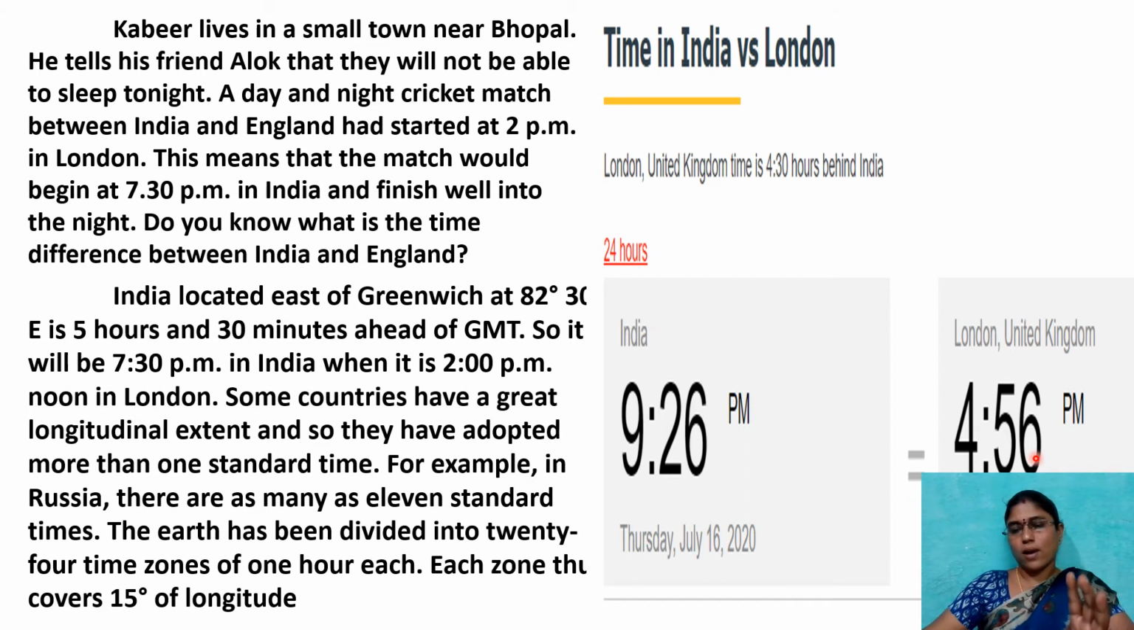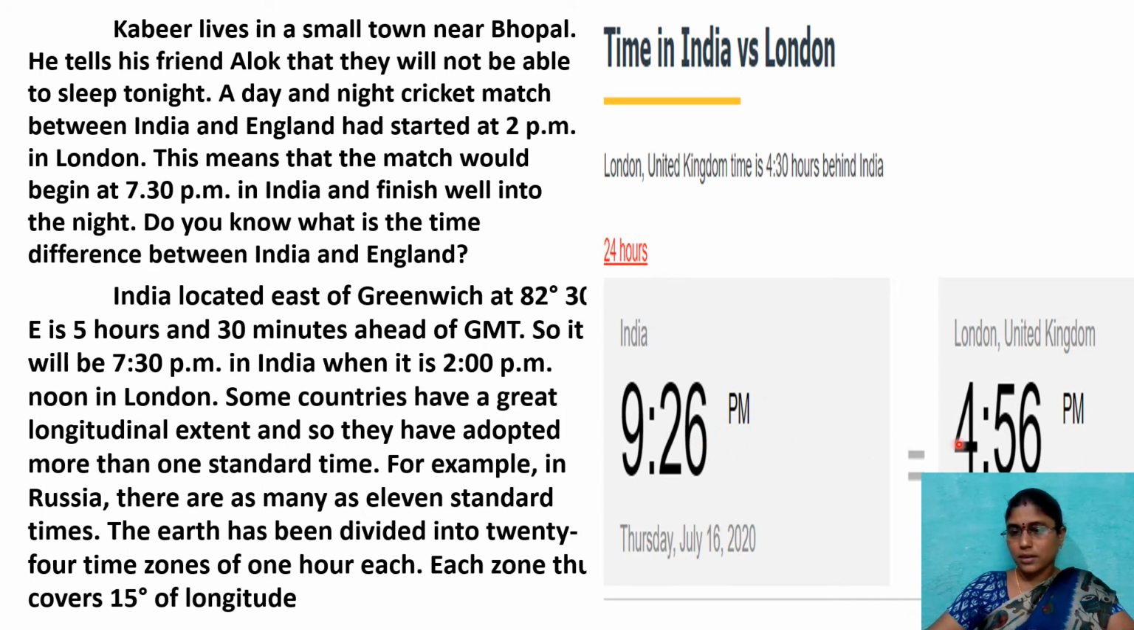What is the difference now? Calculate. 5, 6, 7, 8, 9. Yes or no? 9. How many minutes here? 5 hours. Here 26, but here 56, that means 30 minutes. Then what is the time difference between India and London? Exactly 5 hours 30 minutes. This is the live time, children.